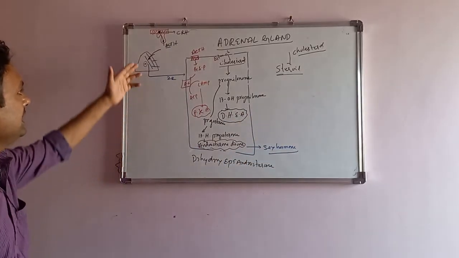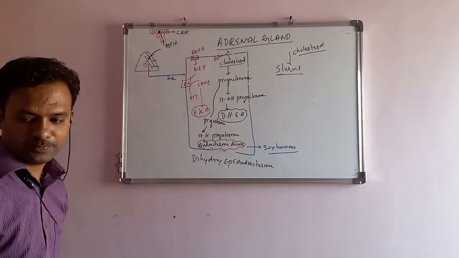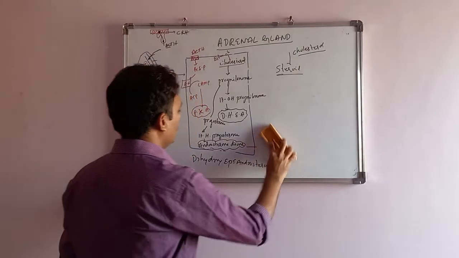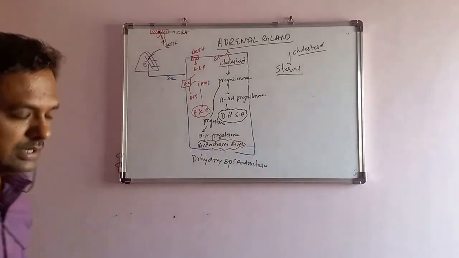So this much is ACTH induced synthesis of dehydroepiandrosterone and androstenedione.